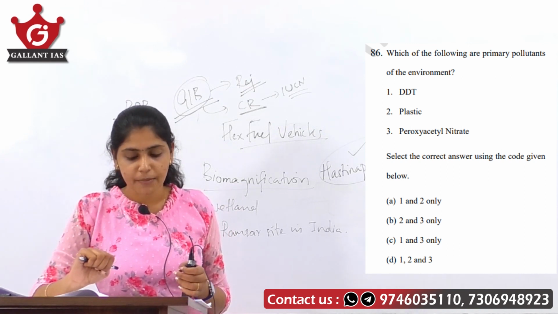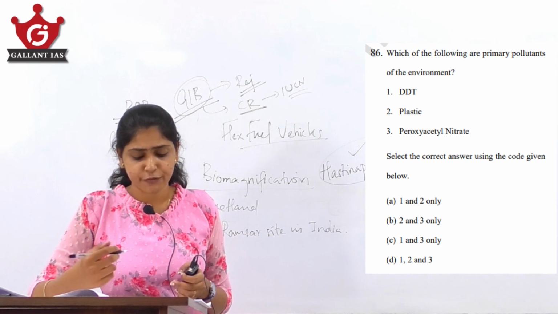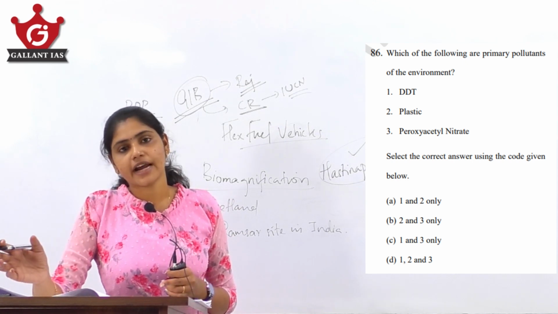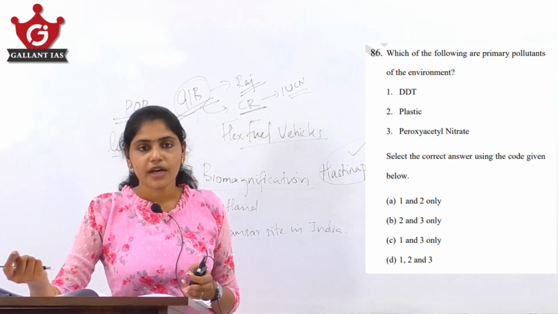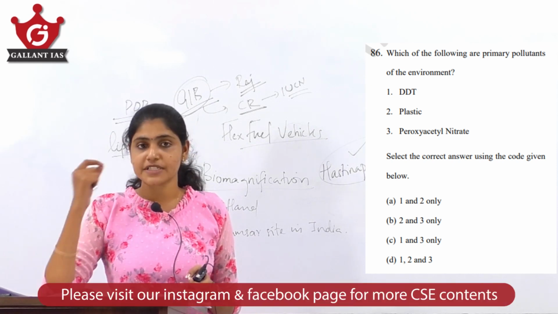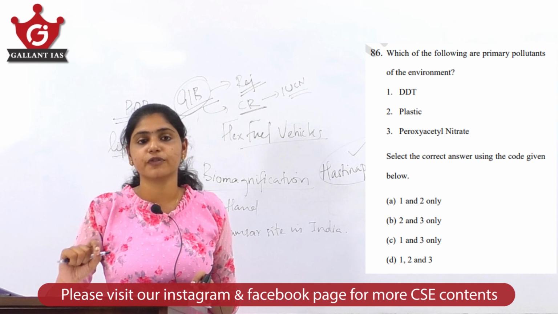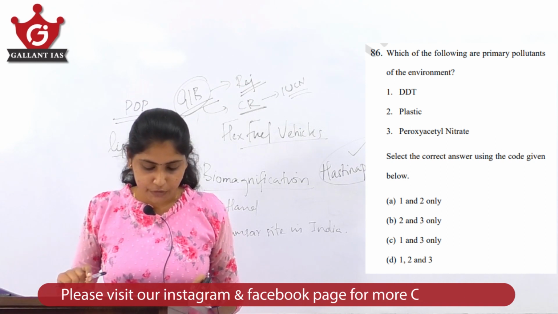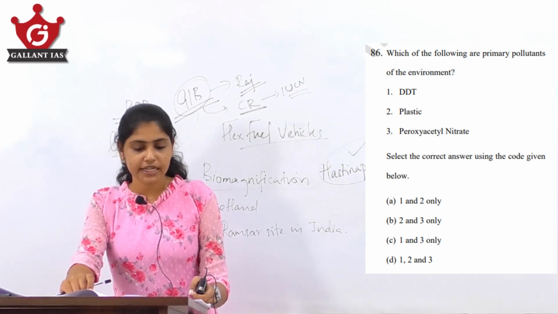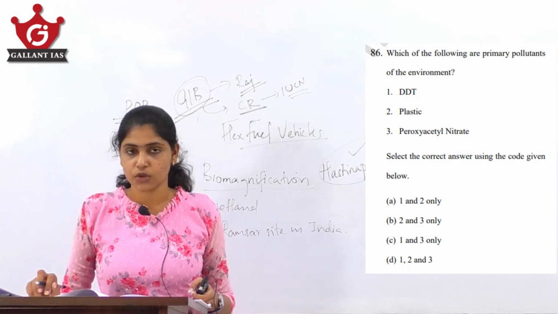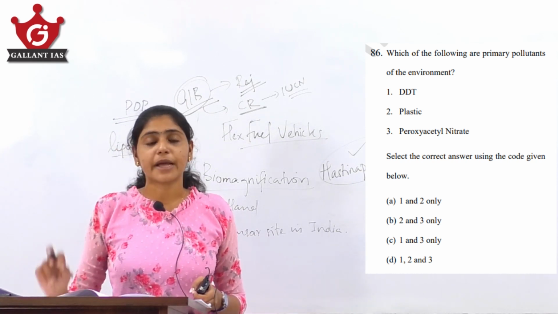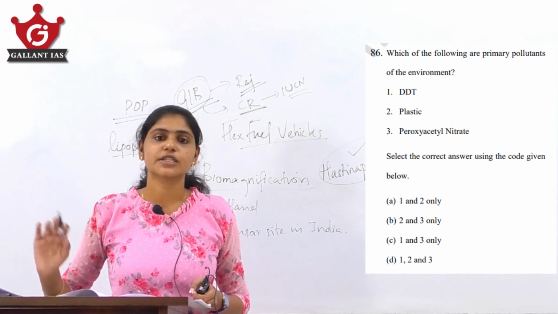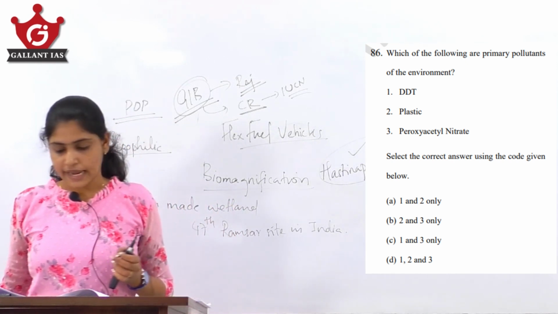Now, here the question is asking which all are the primary pollutants, and if you know PAN or peroxide acetyl nitrate is formed by the interaction of nitrogen oxides and hydrocarbons, then it is actually a secondary pollutant and not a primary pollutant. So, if you have studied that very important example of secondary pollutant, PAN, that is 3, peroxide acetyl nitrate, then you can eliminate 3 from your answer, that is you can eliminate B, C, D, and directly come to the answer option A, 1 and 2 only, that is DDT as well as plastic, they are primary pollutants. Why? Because they persist in the environment in the form they are being released from the source, that is primary pollutants. Okay. So, here your answer is option A, 1 and 2 only.